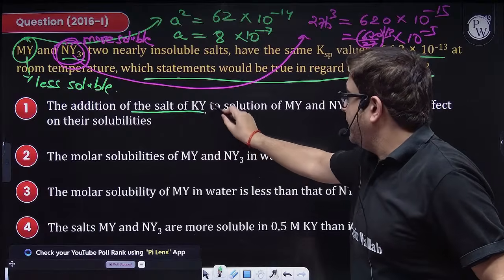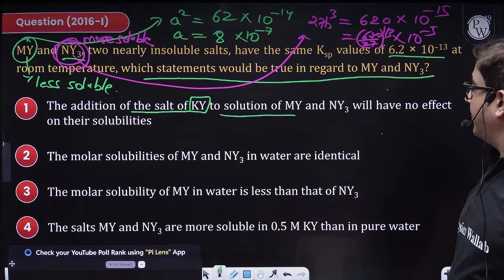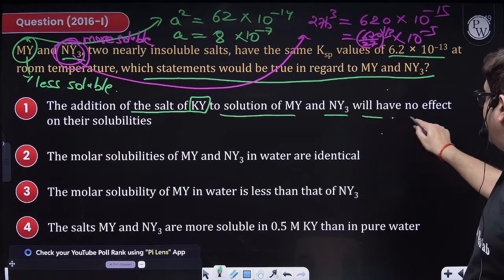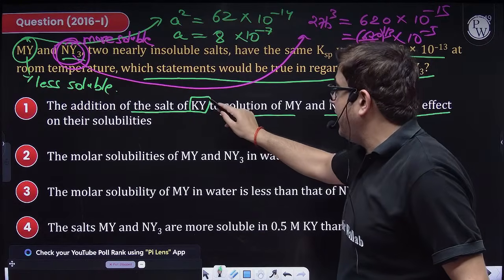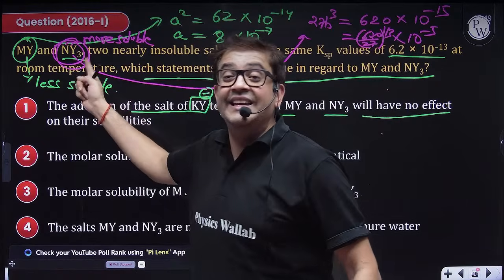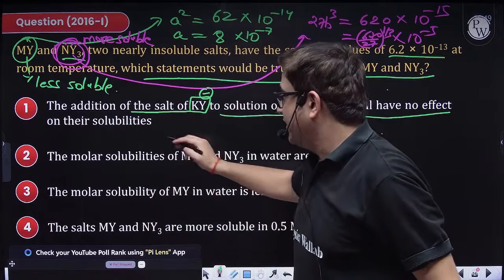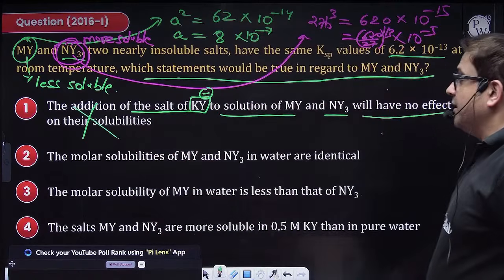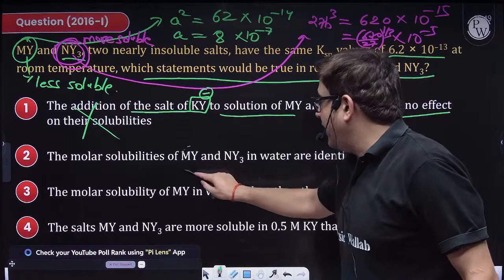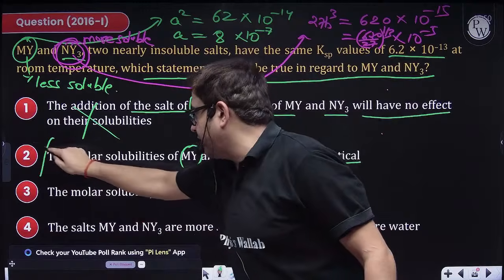Addition of salt KY to solution MY and NY3 will have no effect. No, sir, KY will have Y minus, and Y minus will increase the concentration of anion. Definitely their solubility will decrease. So definitely it is incorrect. The molar solubility of MY and NY3 in water are identical. No, sir, the solubilities are different. So this is also incorrect.